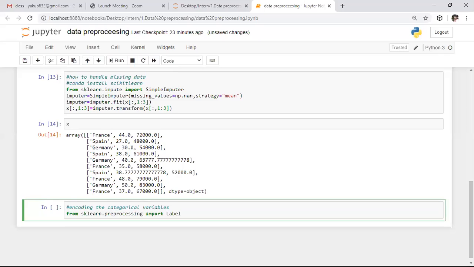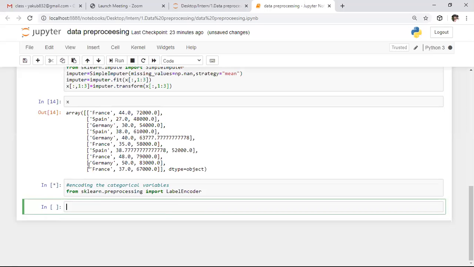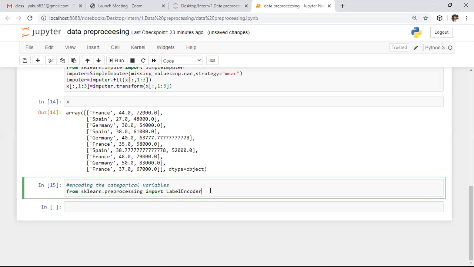Always, in Python, a class name starts with a capital letter, so here all are defined with capital letters. Here I am importing LabelEncoder. After importing, I want to apply this LabelEncoder on our data. Whenever you create a class with a specific name, we need to create an object.